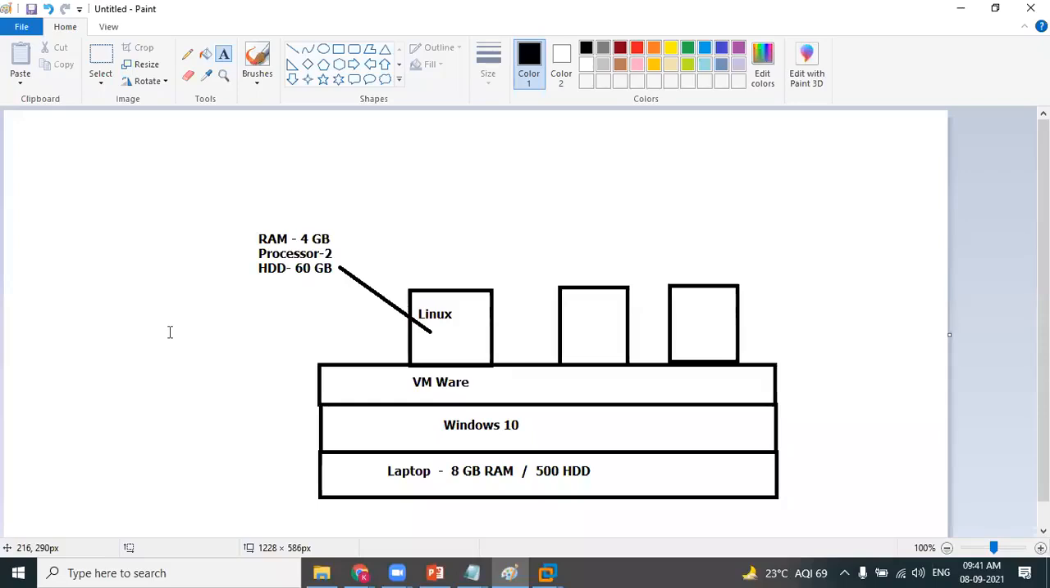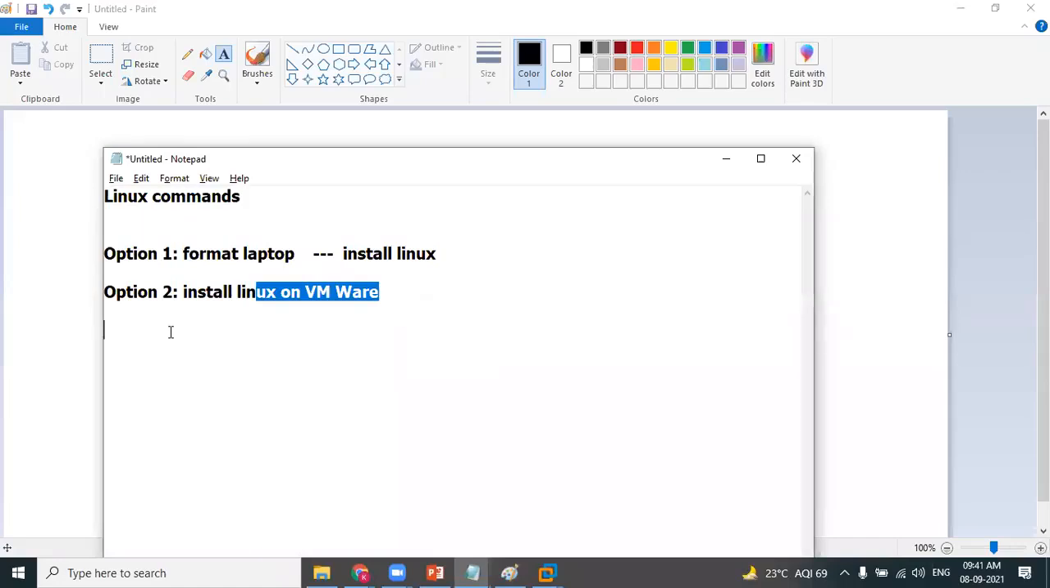Okay. So if I want to practice Linux, obviously we feel option 2 is better than option 1. Rather than formatting, I can go with VMware, and whenever I want, I can switch my operating systems.